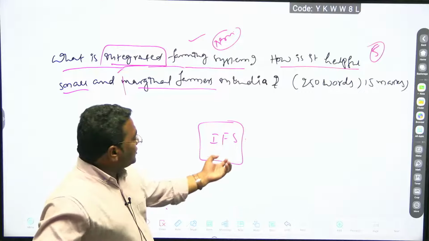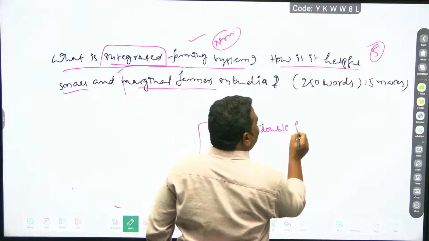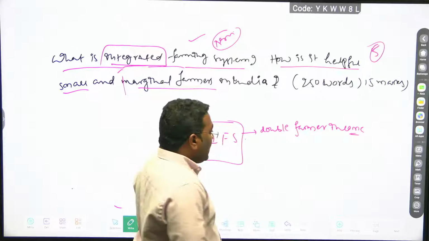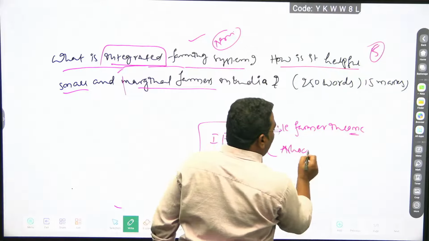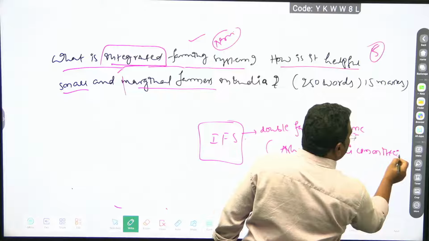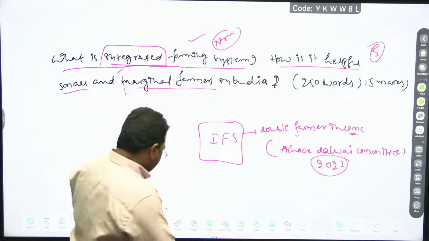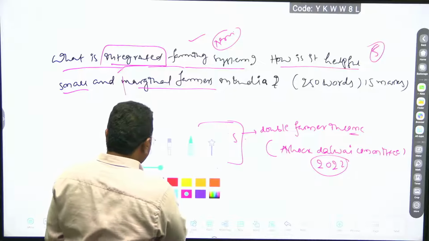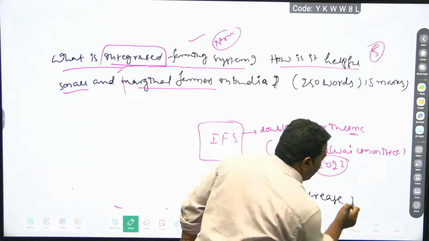Here, if you carefully observe the integrated farming system, it doubles farmer income. Double farmer income. Can you name any committee related to the doubling of farmer income? Ashok Dalwai committee. The Ashok Dalwai committee mentioned doubling of the farmer income by 2022, and it increases productivity.